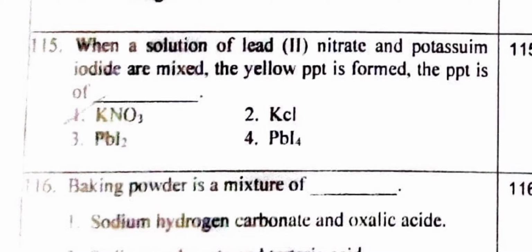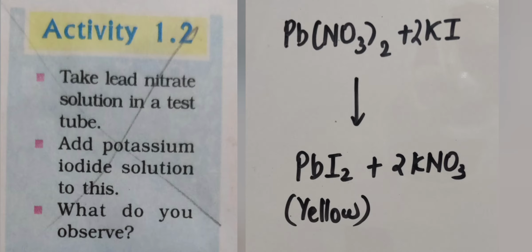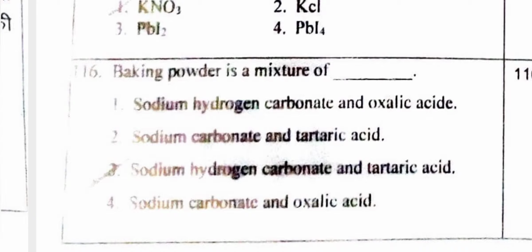When a solution of lead nitrate and potassium iodide are mixed, a yellow precipitate is formed. The precipitate is of KNO3, KCl, PbI2, PbI4. So the answer is PbI2. Activity 1.2 of this first chapter: lead nitrate and potassium iodide forming lead iodide and KNO3.